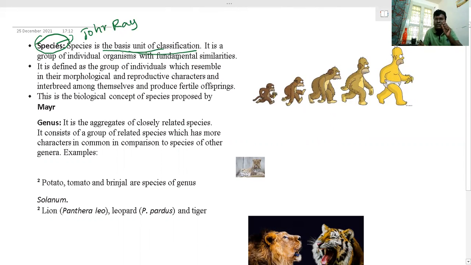How can you define species? Species means a group of individual organisms with fundamental similarities. Suppose you take human beings. We are all individual organisms, and even though we are all human beings, we show fundamental similarities. One more important point: these organisms are capable of interbreeding among themselves. Interbreeding is possible.